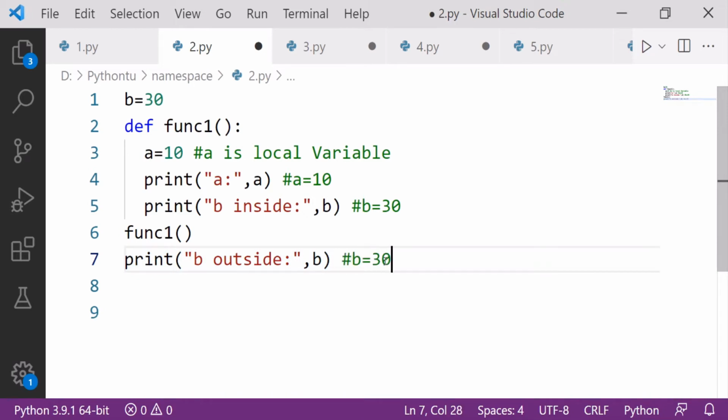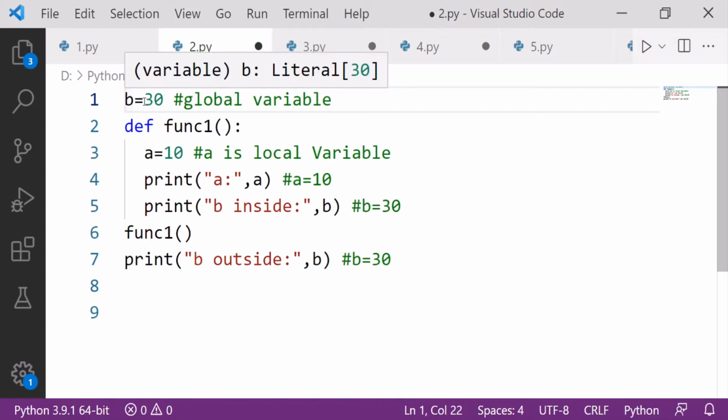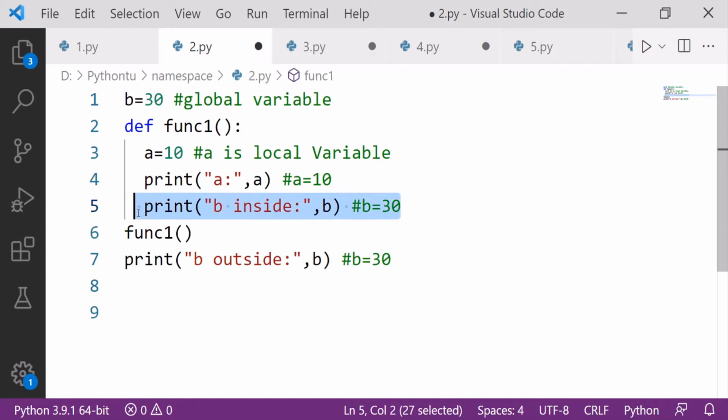So what does this value look like? I think it is looking like a global variable. So it is my global variable. I am saying this is a global variable because a global variable can be accessed inside the function and also outside the function.